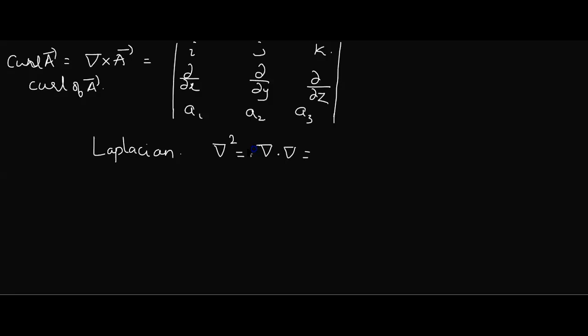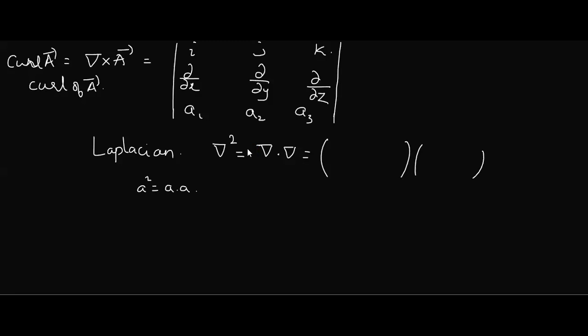No, ma'am. It's just like if I want to write a square, I'm writing a into a. That's all. Just multiplying two vectors. If I multiply, I'll get del square. Not to worry much about it. I would have given you directly the del square value, but you should know how it is obtained.